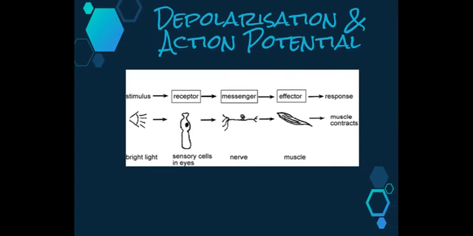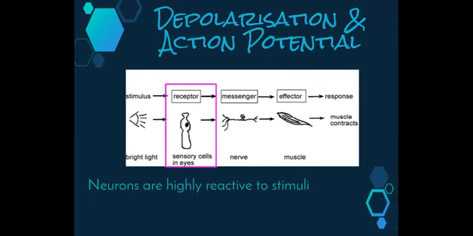So changes in the environment of a neuron can affect the permeability of the plasma membrane to ions and therefore change the membrane's potential. Any environmental factor which causes such a change is called a stimulus. And as we know, neurons are highly reactive to many kinds of stimuli. However, they are quite specific in the type of stimuli that they respond to.